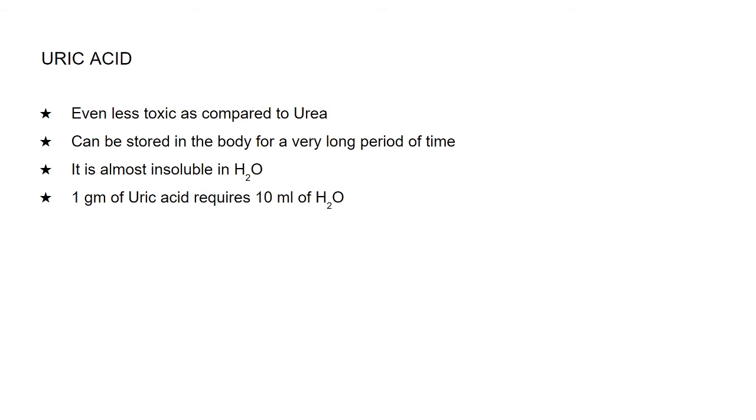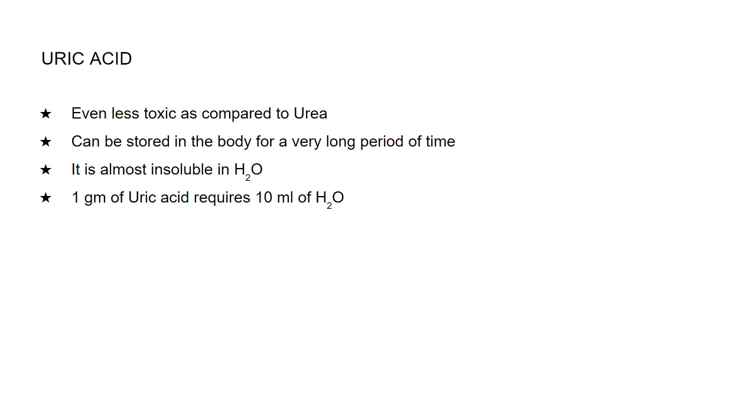If we are talking of the toxicity level, the maximum toxic was ammonia. So as soon as it was formed in ammonotelic organisms, it was removed. If it could not be removed, then it had to be converted into something less toxic. That was done by ureotelic organisms.